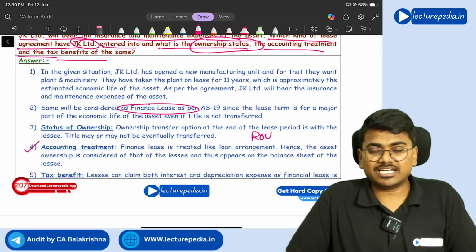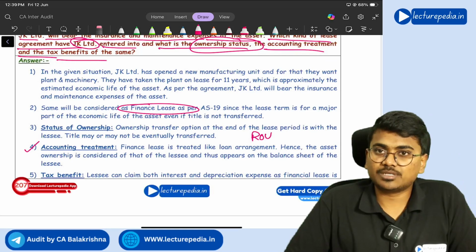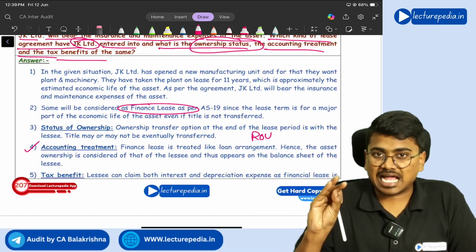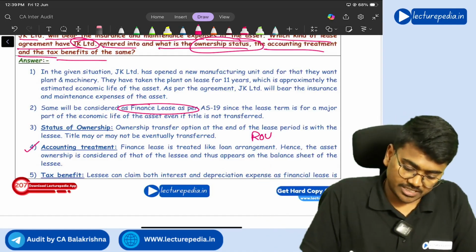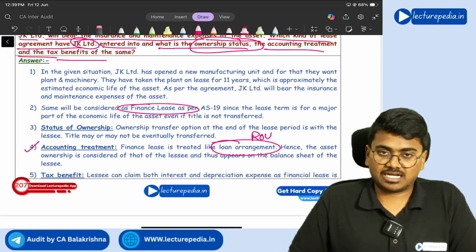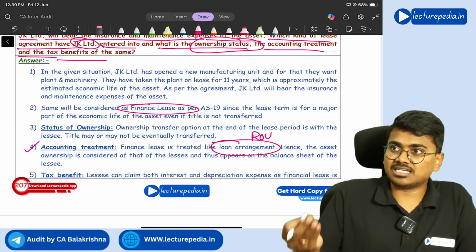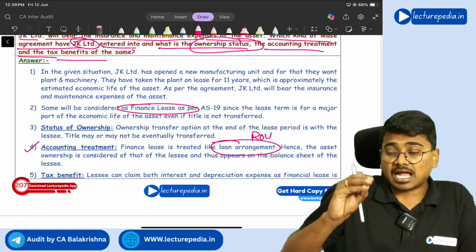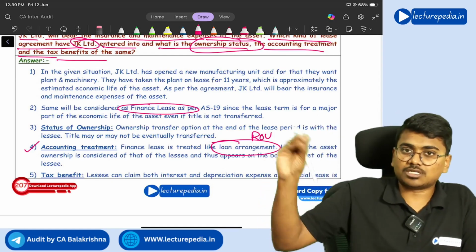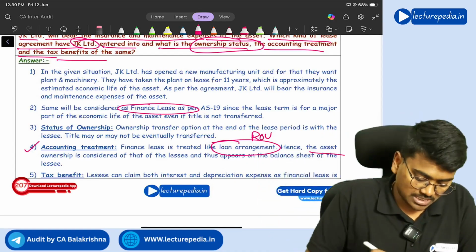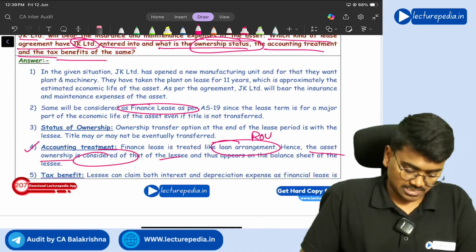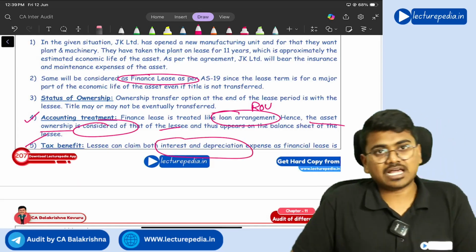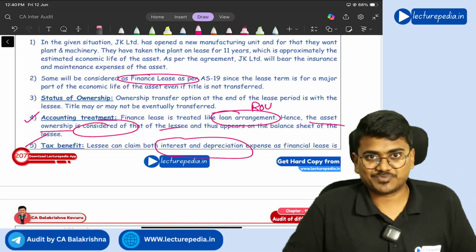Next, accounting treatment. With respect to accounting treatment, the lessee can charge both depreciation as well as interest expenditure, and it will be treated like a loan, correct? So since it is a finance lease, it will be treated as a loan. On the loan, interest can be booked as expenditure, and the ROU asset also will be recognized. On that ROU asset, depreciation can also be claimed. Hence the asset ownership is considered that of the lessee. And for the purpose of tax benefits, you can claim both interest as well as depreciation as expenditure. Got it? Yes, sir.